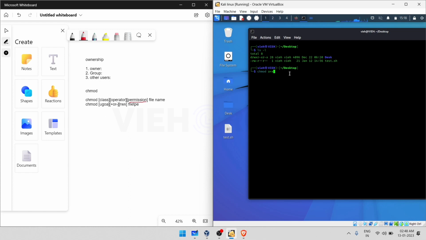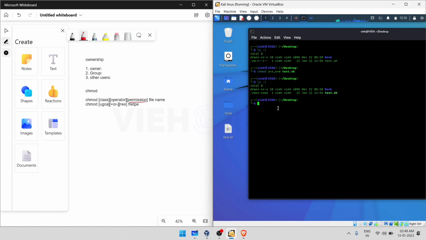Then for others, we'll be giving write permission, and at last, these are the two permissions that we need to give. Then we need to specify the file name that we have, which is test.sh. So it's done. Let's try to check. Here you can see the permission has been allotted, and for all we have given execution permission. And for others we have given the write permission.